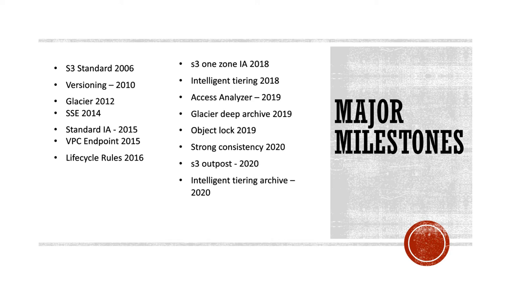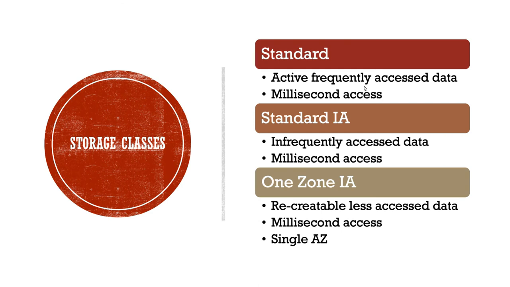And in intelligent tiering, the intelligent tiering was introduced in 2018, but in 2020 there were new storage classes that got added to intelligent tiering. So now data can be moved from standard, infrequent, etc. into archive as well using intelligent tiering. Let's talk about storage classes.